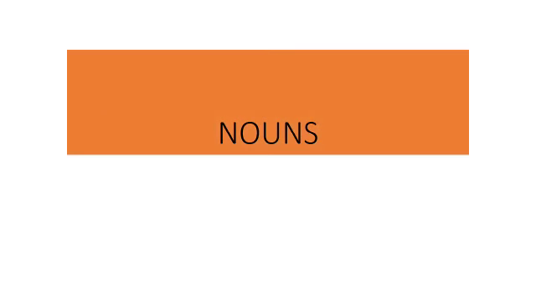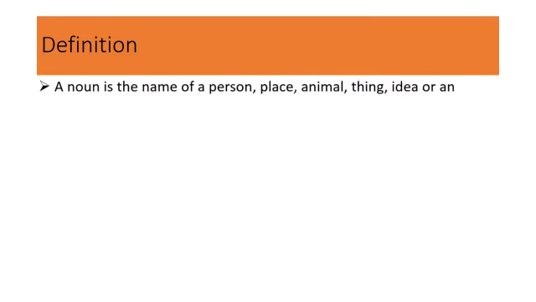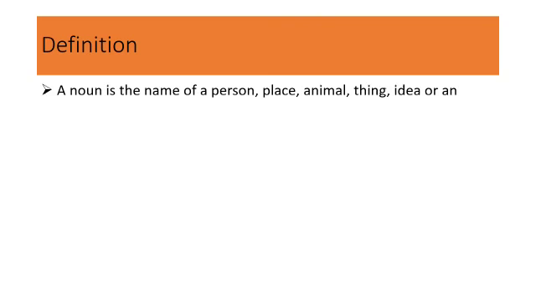Today we are going to deal with the first chapter, nouns. So before we begin nouns, let us see the definition of nouns. A noun is the name of a person, place, animal, thing, idea, or an emotion. So we can say that nouns can also be called naming words.